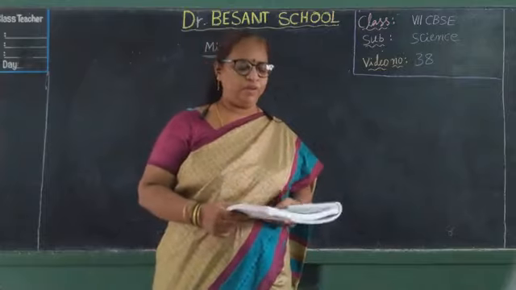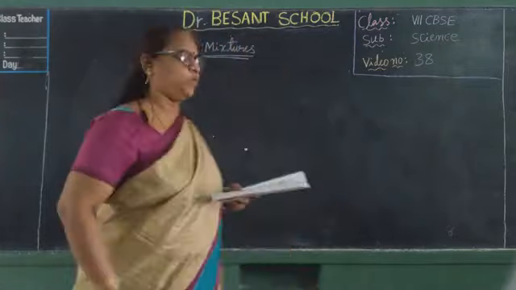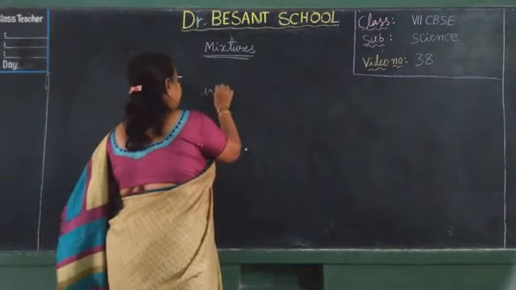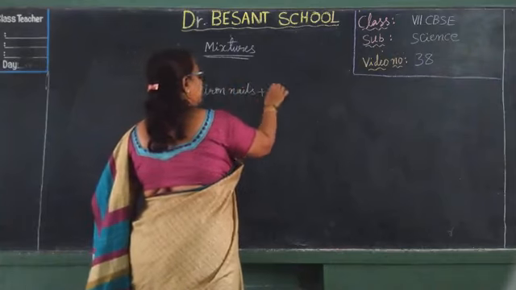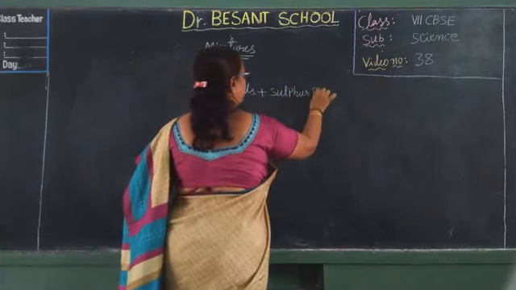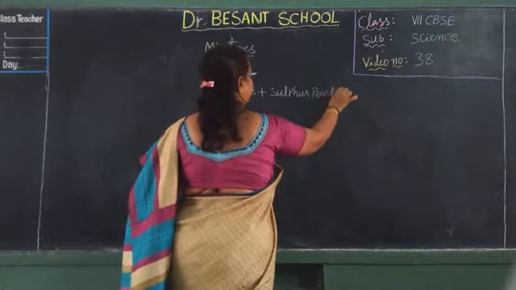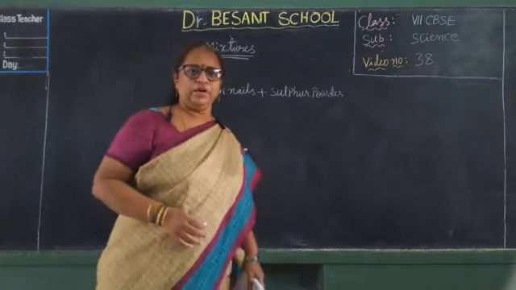In activity 1, what have we taken? We took some iron nails and sulfur powder and mixed both of them together.